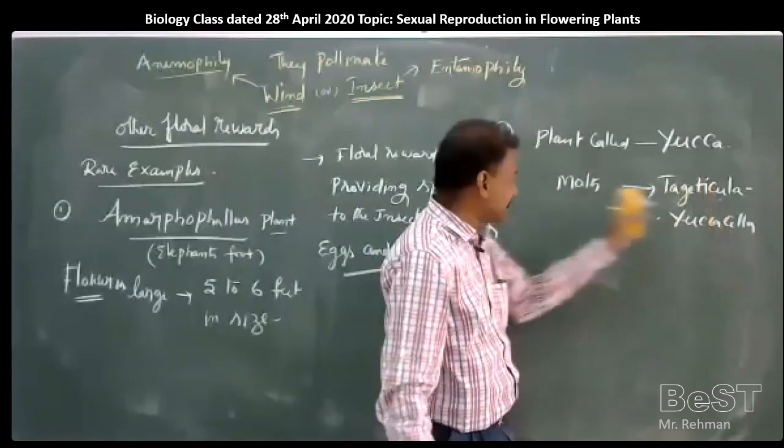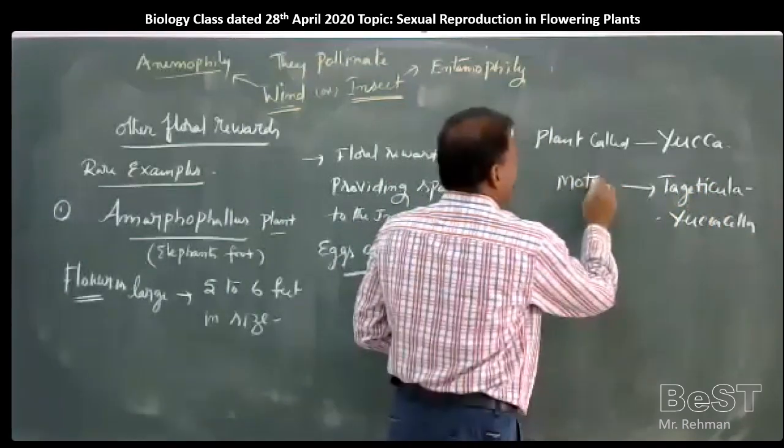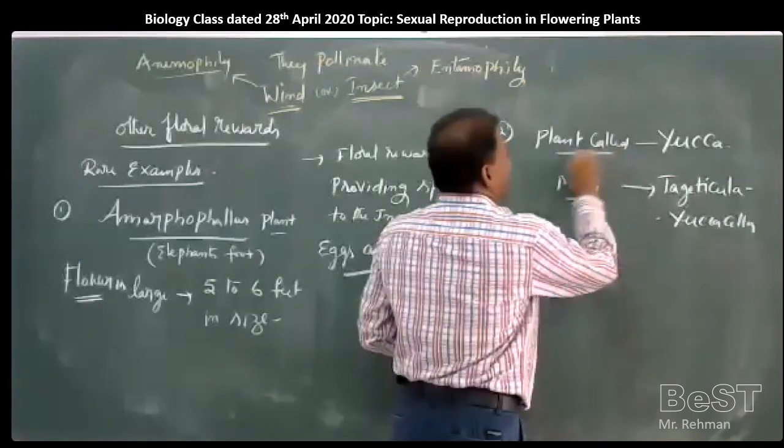Tegeticula yuccasella is the name of the moth, M-O-T-H. Plant is yucca.